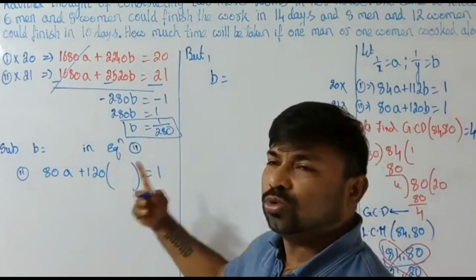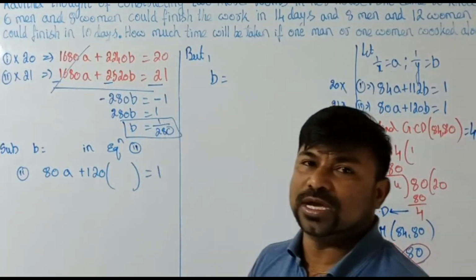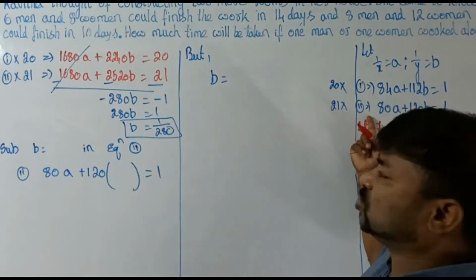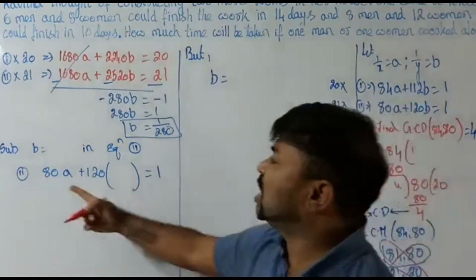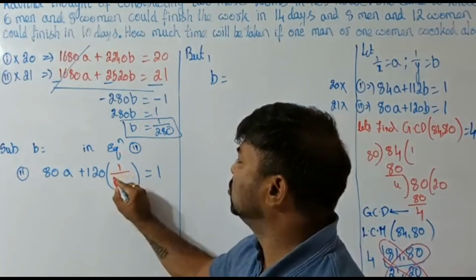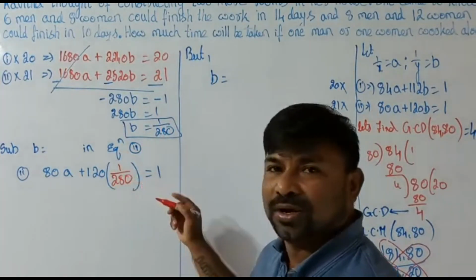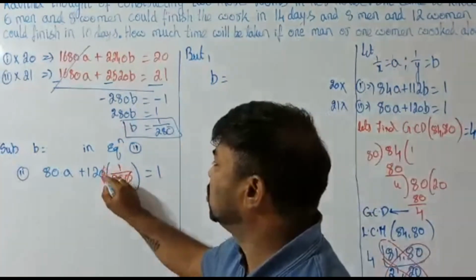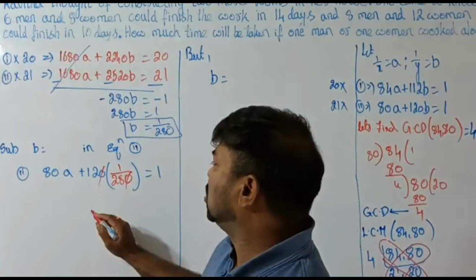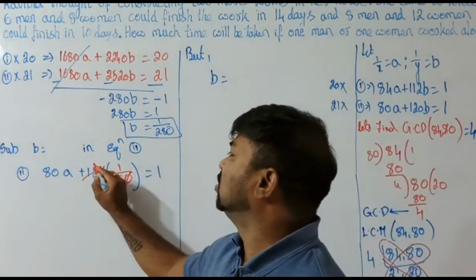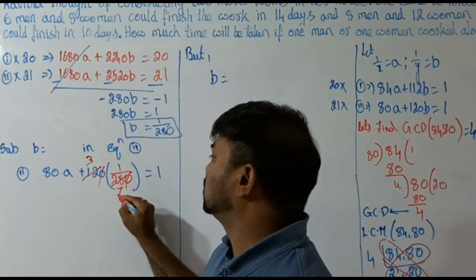Right, let's substitute that in the second equation. What is the second equation we have here? 80a plus 120b. In the place of b, if I plug in 1 by 280 here, to get the value of a, 120 by 280 is nothing but 3 by 7.